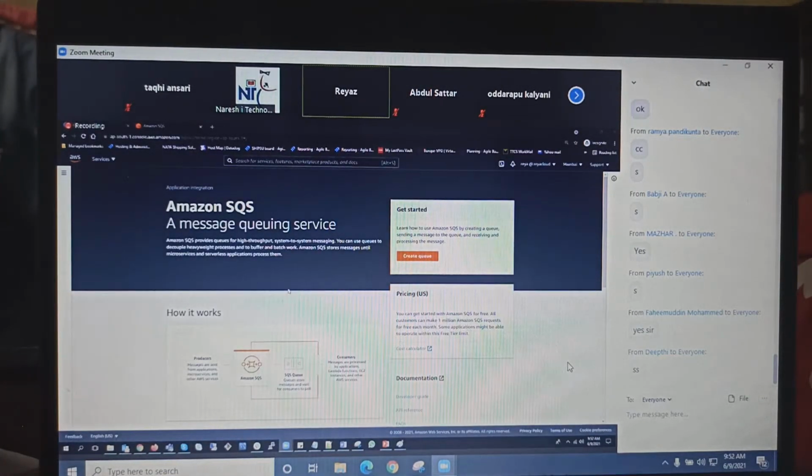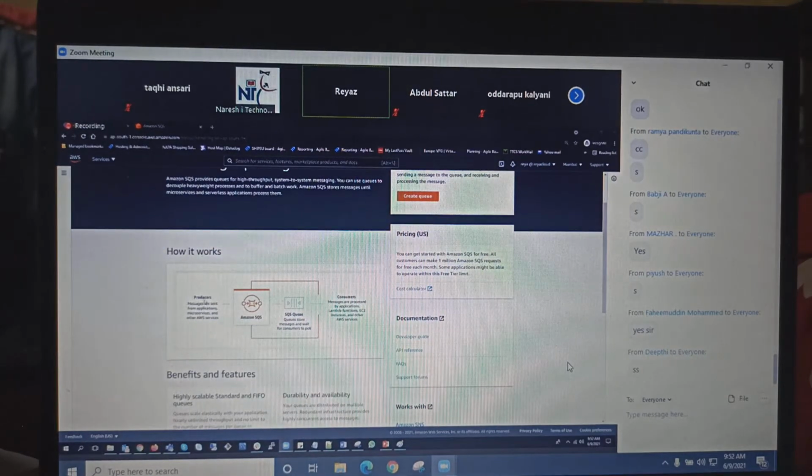Nothing much here. See here, the producer concept. You have the producer, and the producer will be sending all the messages. It can be an application, microservices, or any other AWS services, IoT application, sensors, whatnot. So everything here, and then from here it will be sent to your SQS, and from there the consumers will process it. The same thing we are also using in our company. Like, so producers are our ships.